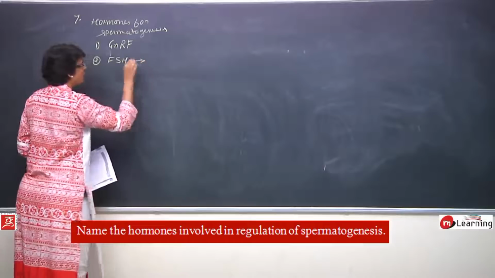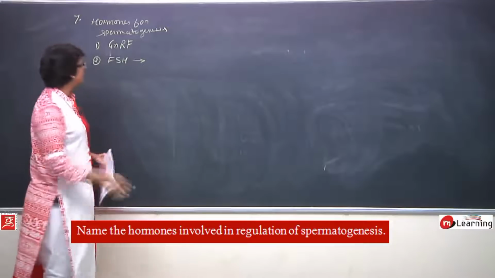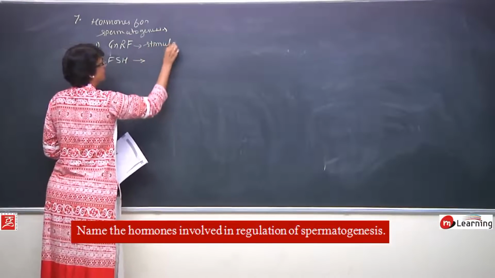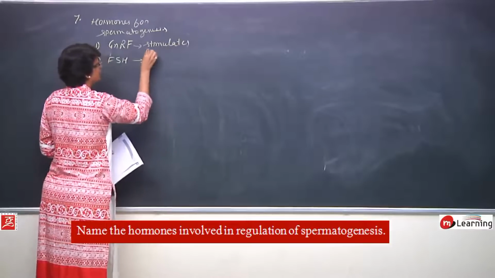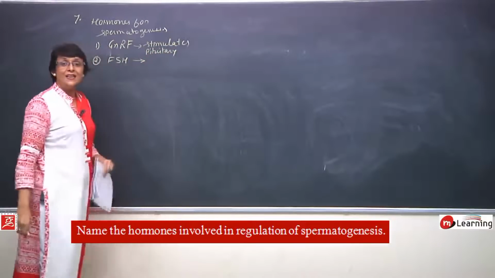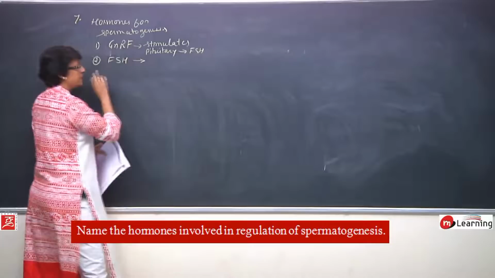Let us keep talking about their functions also. What is the role of gonadotropin releasing factor? It stimulates the pituitary to secrete FSH. So now FSH is produced.